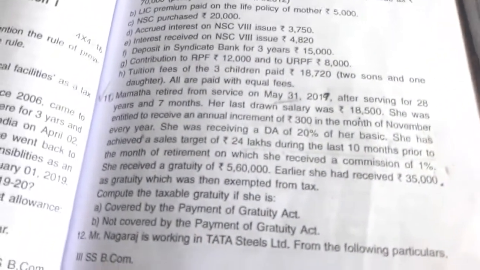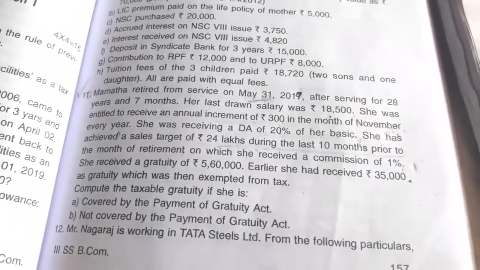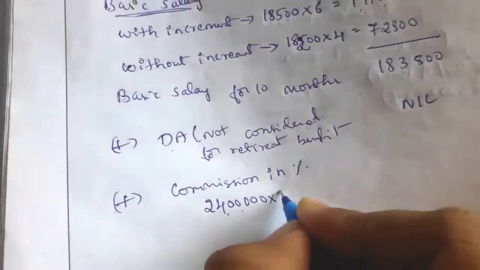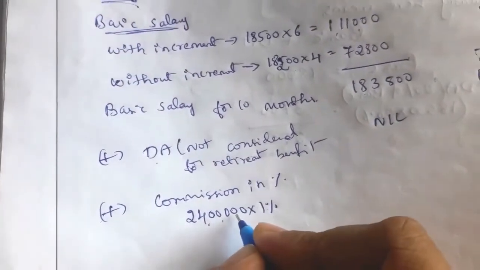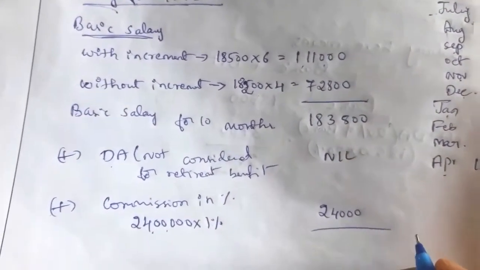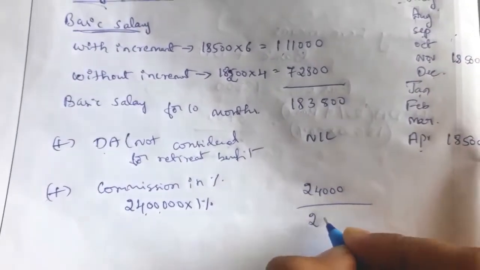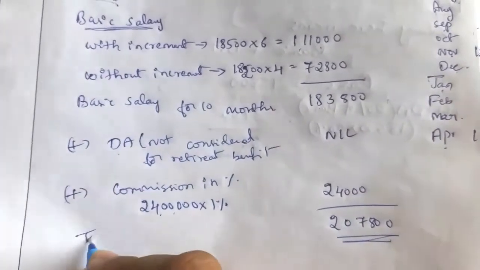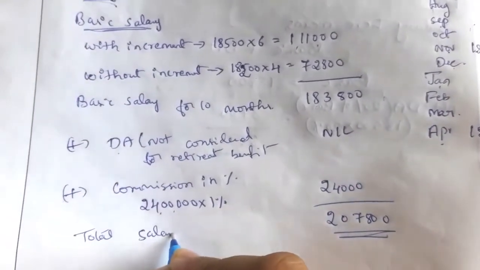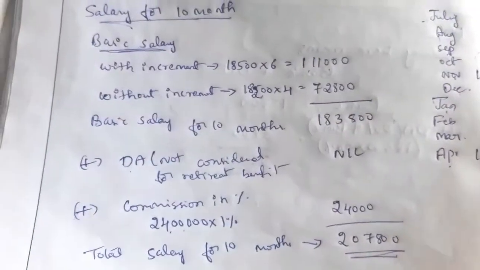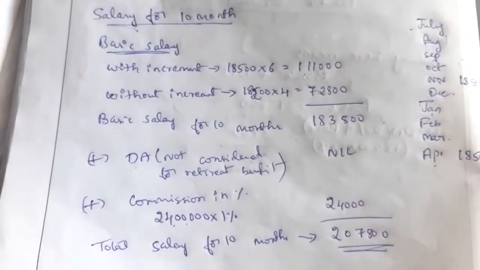Turnover in the question is 24 lakh. 24 lakh into 1%: 10% is 2,40,000, so 1% means 24,000. So the total salary for 10 months is 2,07,800.